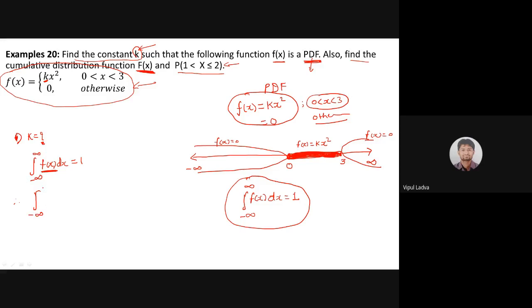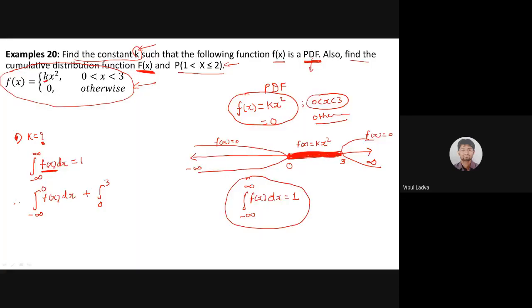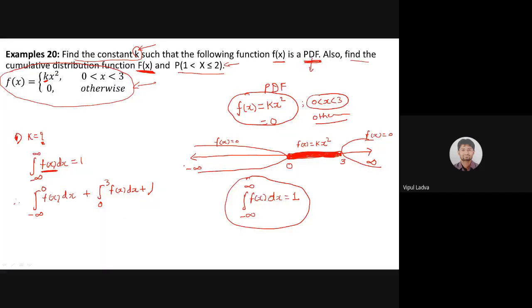Minus infinite to 0 f of x dx, then after that 0 to 3 f of x dx, and the last part must be 3 to infinite f of x dx.